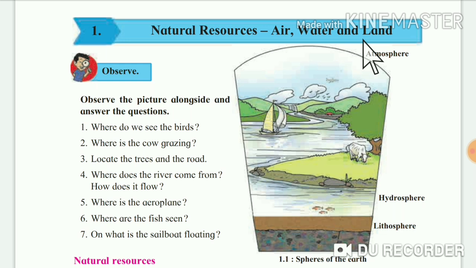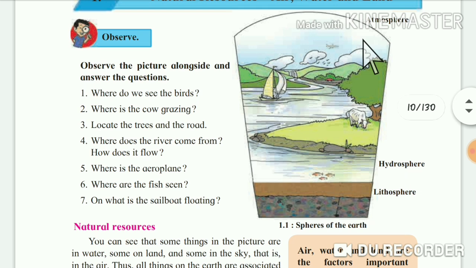Now here you have to observe this picture. Picture number 1.1, spheres of the earth. See, the topmost layer of the earth is the atmosphere. Atmos means air, that's why its name is atmosphere. Then next is the hydrosphere.